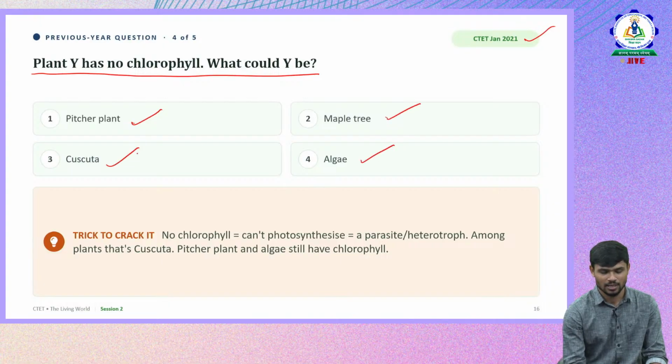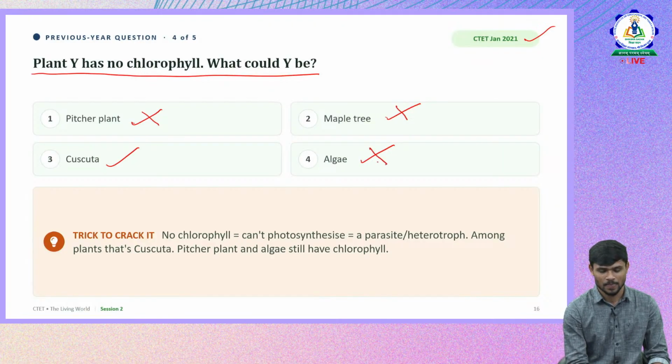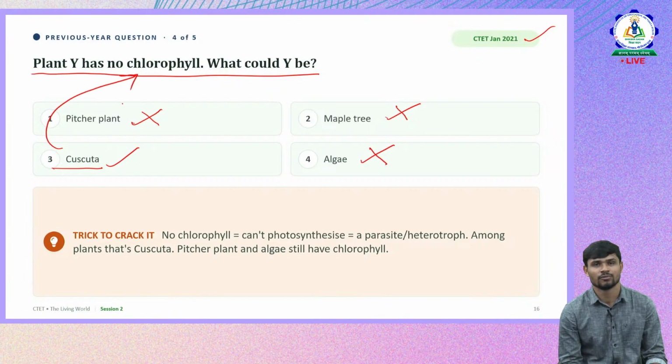Or is it cuscuta? So we discussed that picture plant is insectivorous in nature, but it does have little chlorophyll in it. So it is also wrong. So maple tree is green in nature, so it also has chlorophyll. And algae is definitely green. If it is green, then definitely it has chlorophyll. So the correct answer is cuscuta, which doesn't have chlorophyll.